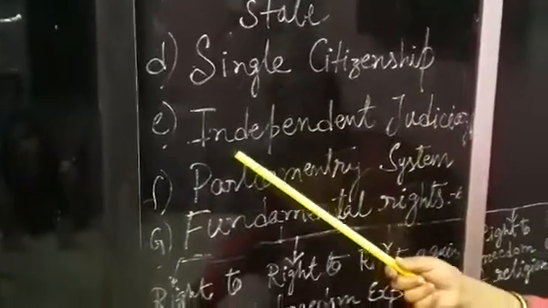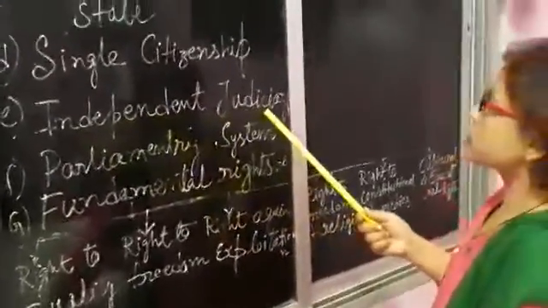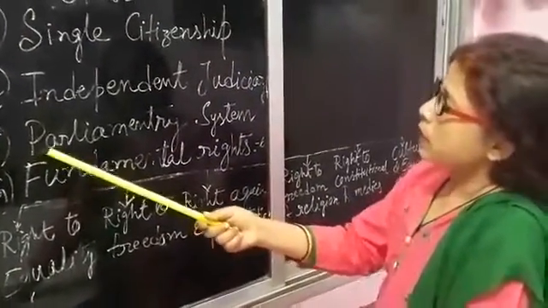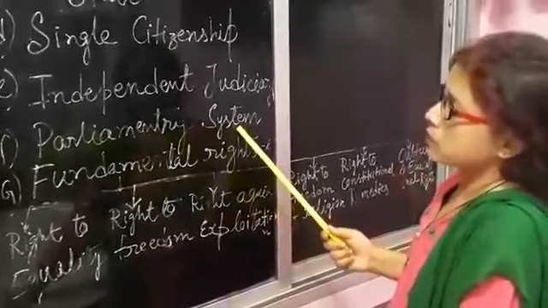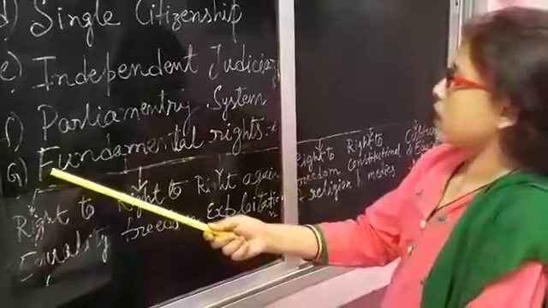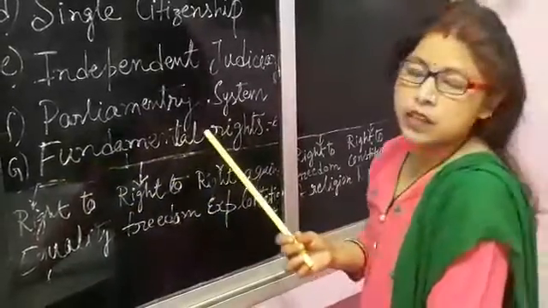The next one is independent judiciary. Next, parliamentary system. And the last one is fundamental rights.